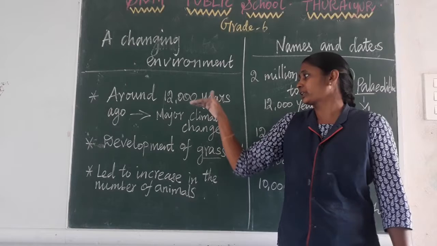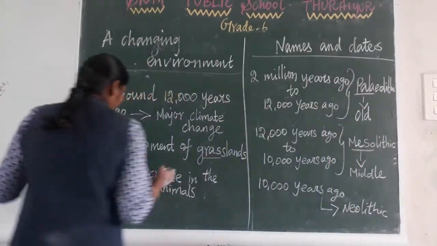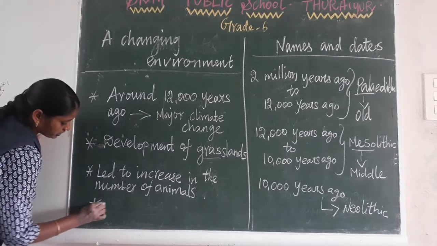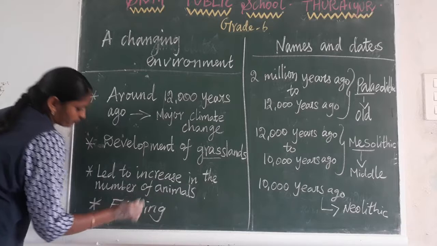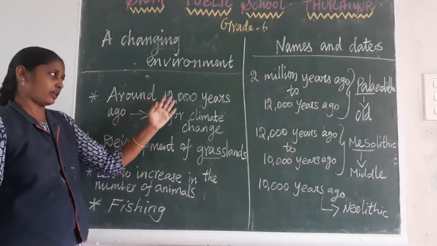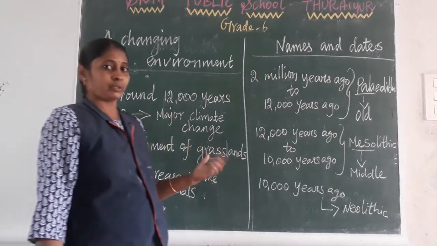They started to rear animals in this time, and at the same time in this period they started to learn fishing. Okay, they started to get involved in fishing activity also. Okay, so this period around 12,000 years ago is a major year of development of human beings.